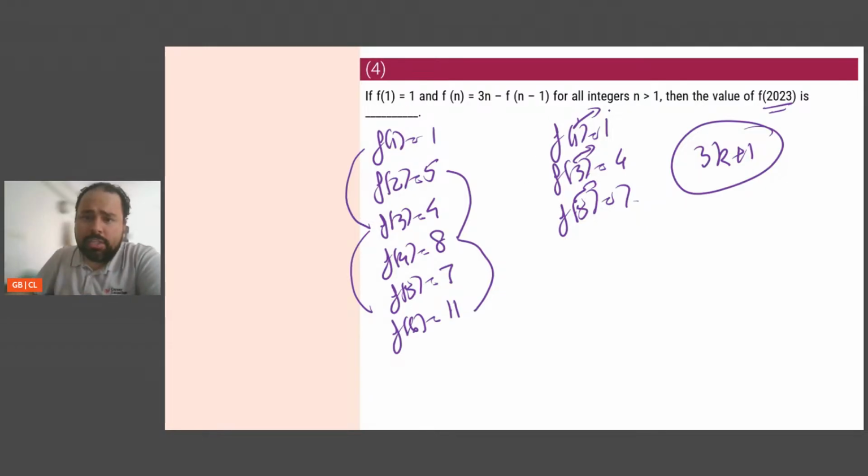This 1 is coming as 0: 3 into 0 plus 1. This 3 is coming as 1, which is 3 into 1 plus 1. This 5 is coming as 2: 3 into 2 plus 1.